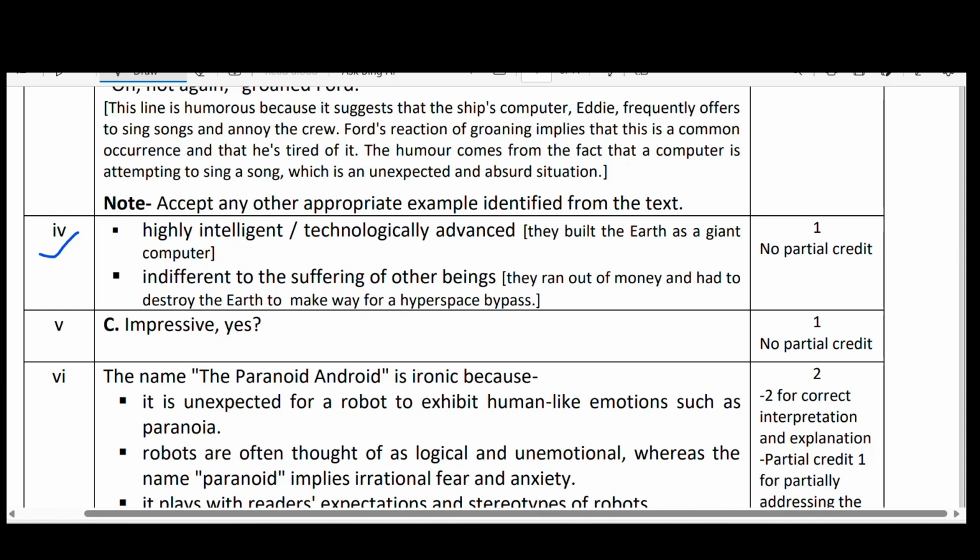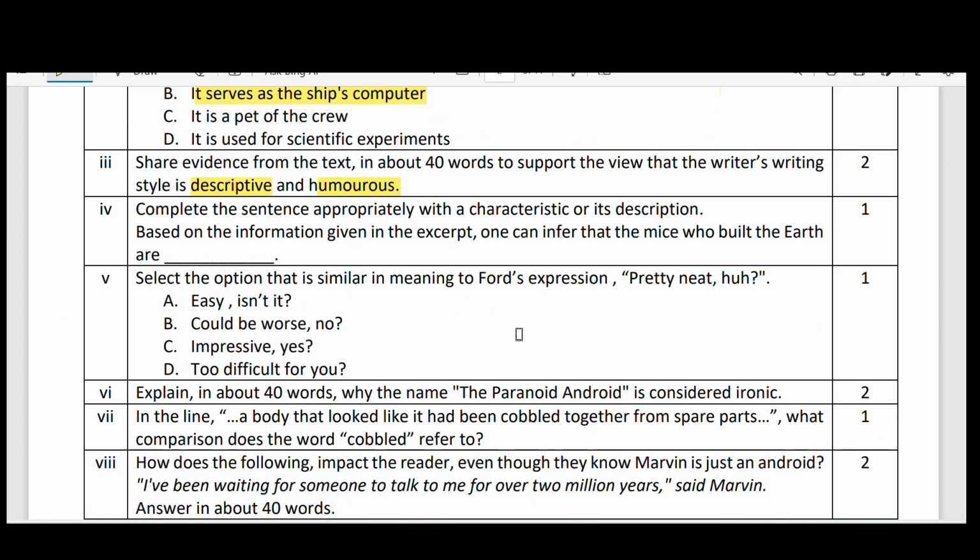And next, let us go to this. Select the option that is similar in meaning to Ford's expression, pretty neat, huh? So when he explained the mouse, so pretty neat, huh, means easy? No. Could be worse? No, he did not say that it is worse. And the third option is impressive. The fourth option is too difficult. No, it is not too difficult. So here it is impressive. Yes, that is the main concept here.